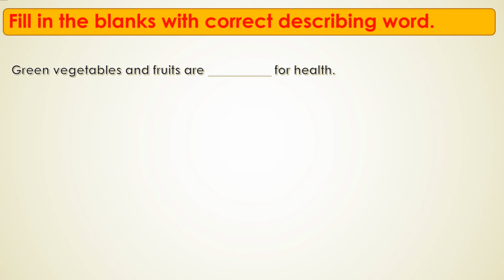So, which one will suit as the correct describing word in this? Is it bad for health or good for health? It's good for health. Yes or no? The word good describes what? Quality. Yes or no? If we eat green vegetables and fruits, it's good for our health. The word good describes the quality of those vegetables and fruits. We'll see the next one.